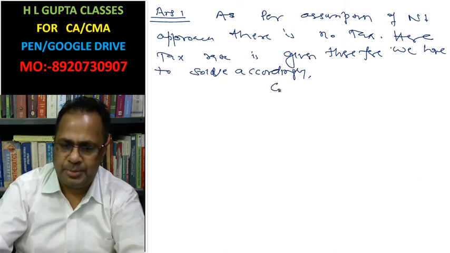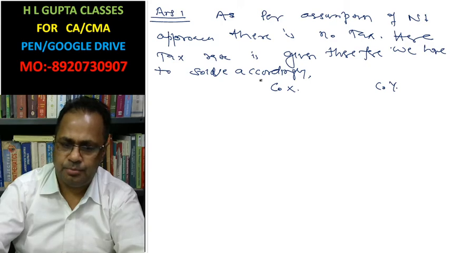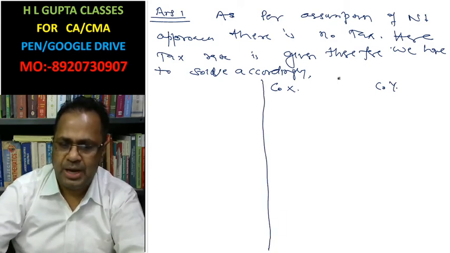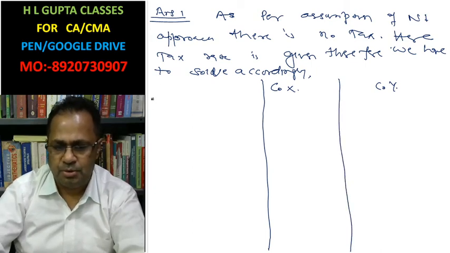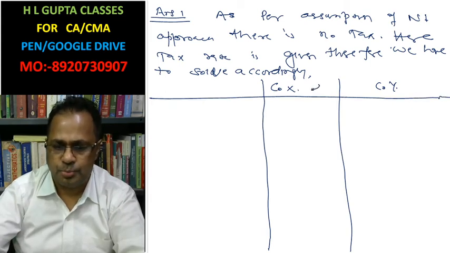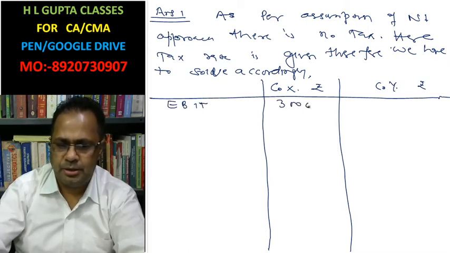Now, this is company X, this is company Y. Calculation of value of the firm, in rupees. EBIT given here is 3 lakh.